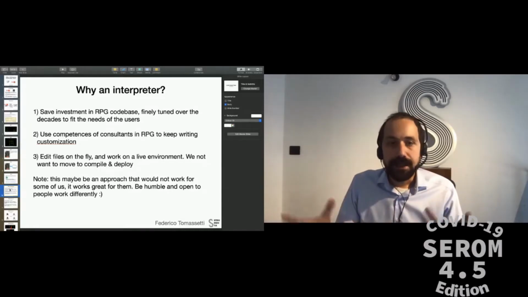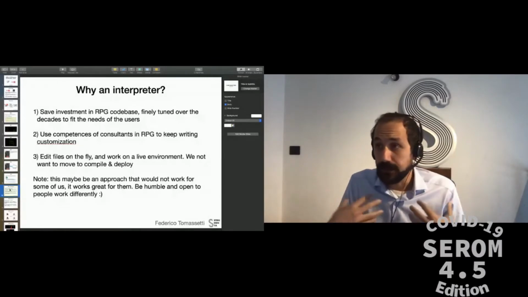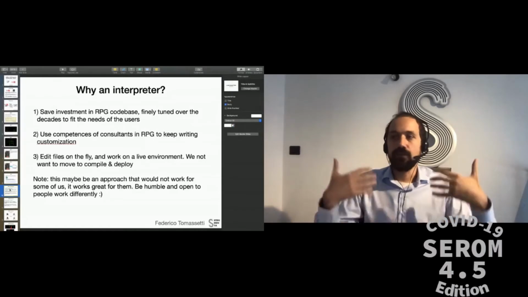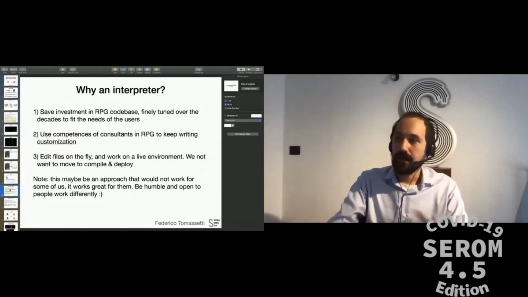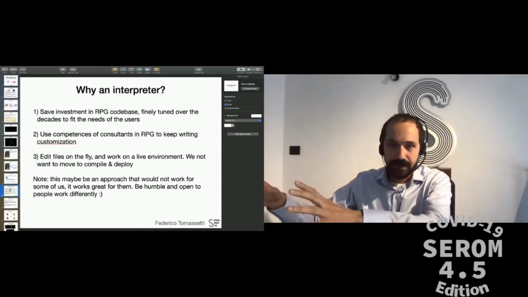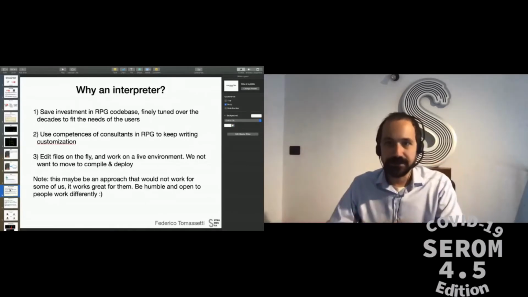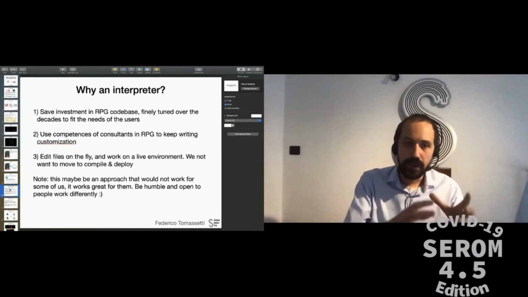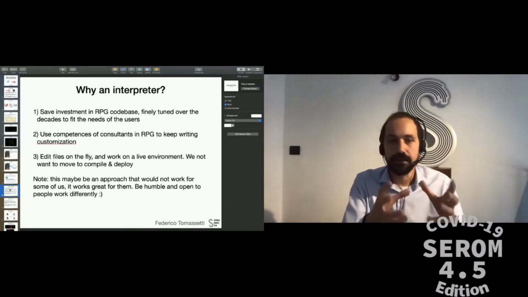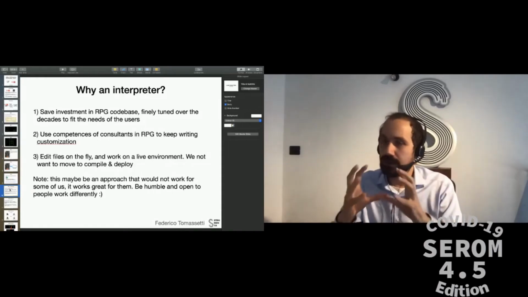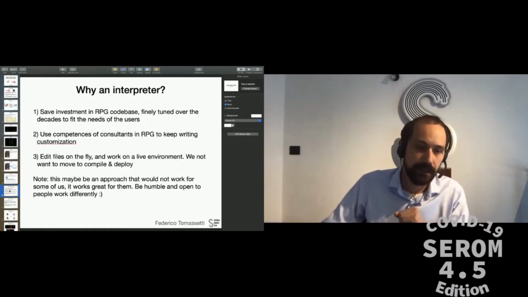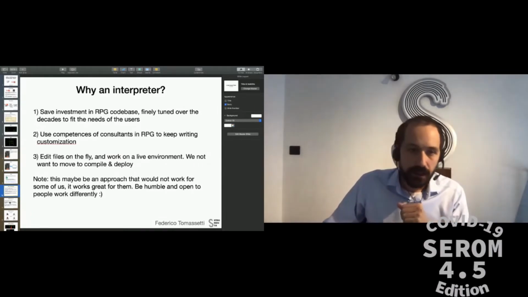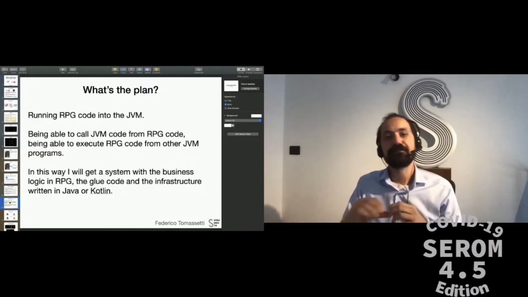Now, I can understand that developers like me tend to think that this is risky, that we would prefer to compile, run 1,000 tests, then run more tests, then check again, and then deploy the new version. But this is not the way they work, and this is not the way that is productive for them. So we need to understand their context and take that into account. And this is why we built an interpreter and not a compiler or a transpiler.